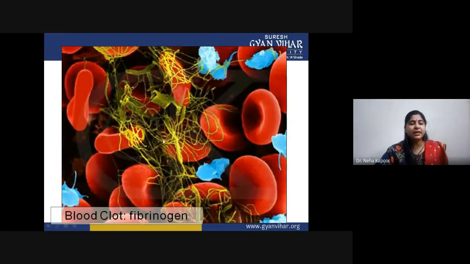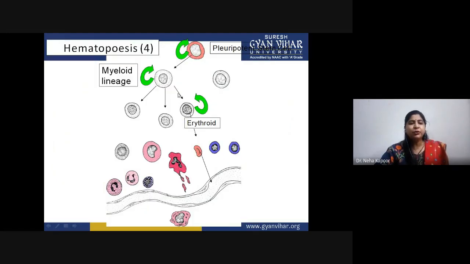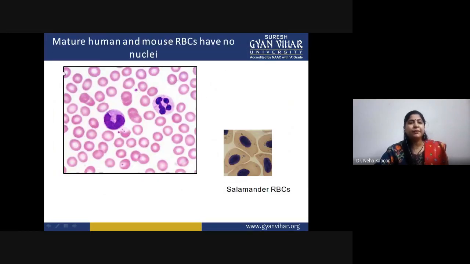If some blood clot is there, in that case, these yellow threads that you can see are the fibrin threads that basically result from the activation of fibrinogen. This is the blood clot. Now, another point is how the erythrocytes are migrated. In case of parasitic infection, the erythroid progenitor gives rise to erythrocytes also, so that they can migrate into tissue. Many of the mature human and mouse RBCs do not express a nucleus. In that case, the RBCs sometimes show a different kind of appearance.